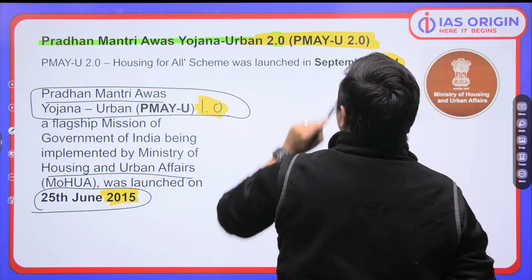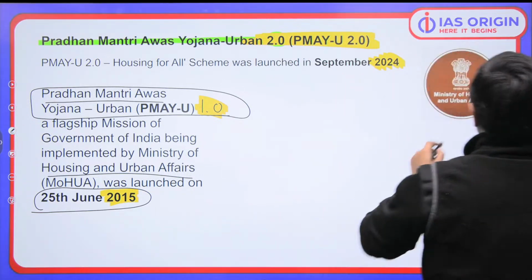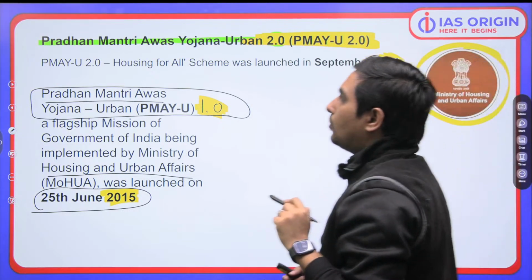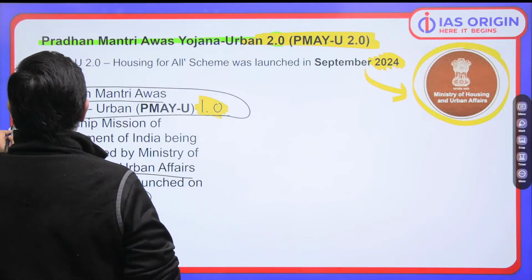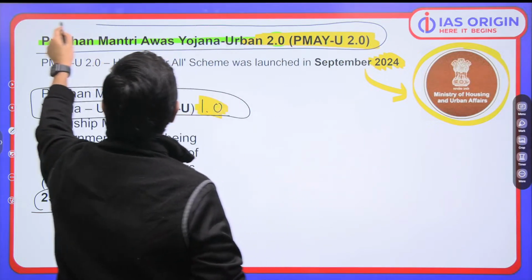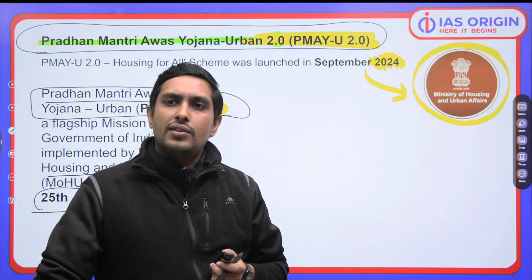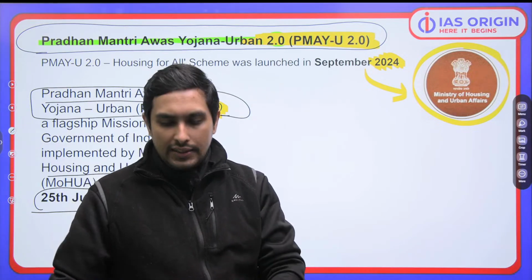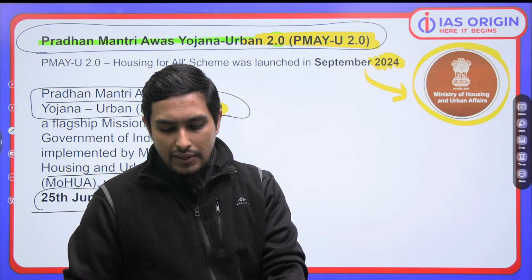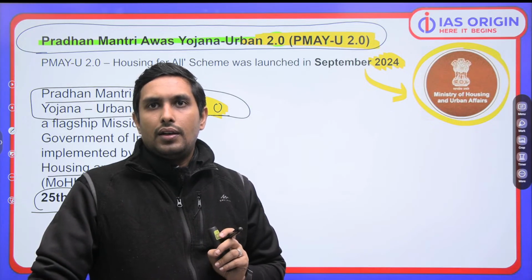So you have to know that 2.0 has been recently launched, and the ministry, of course, is the Ministry of Housing and Urban Affairs, you know that. At times, students do get confused in such schemes. You just have to understand, housing for all. Housing for all is the main idea. There's no rocket science involved. You just need to understand that Pradhan Mantri Awas Yojana rural and urban are totally different. ये बात आप याद रखना, ठीक है?